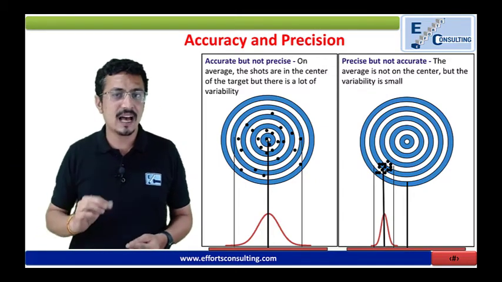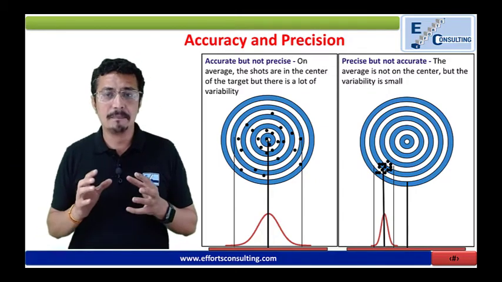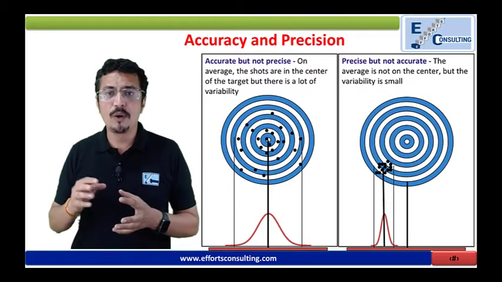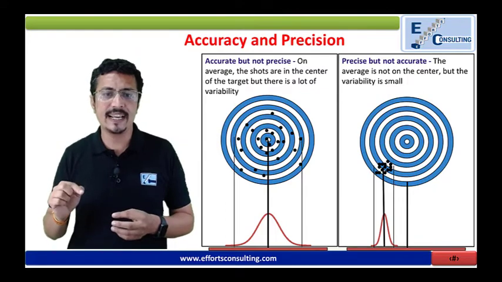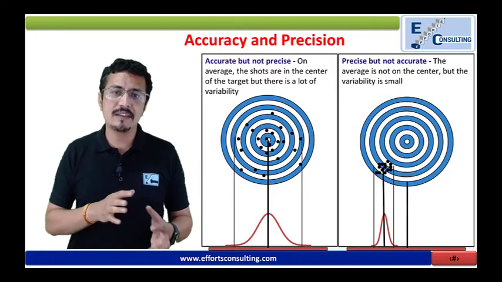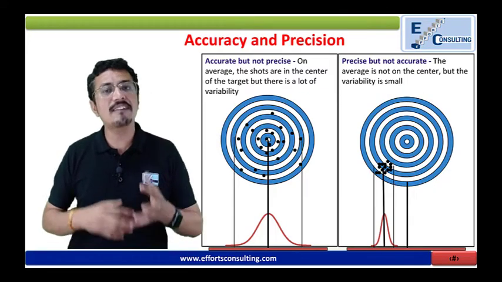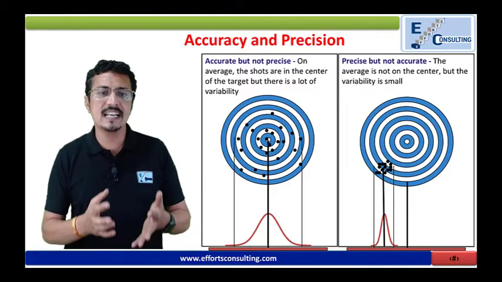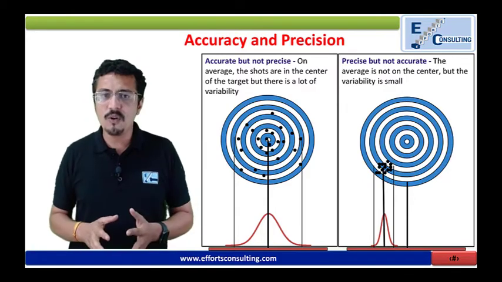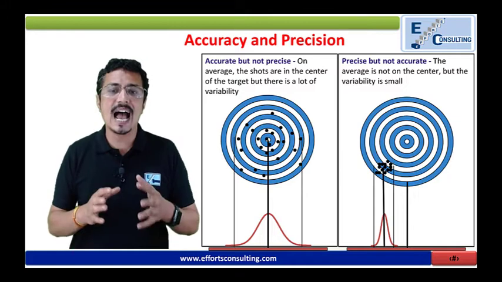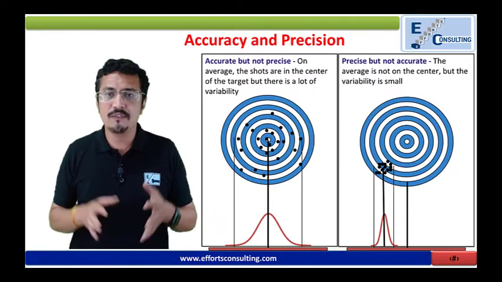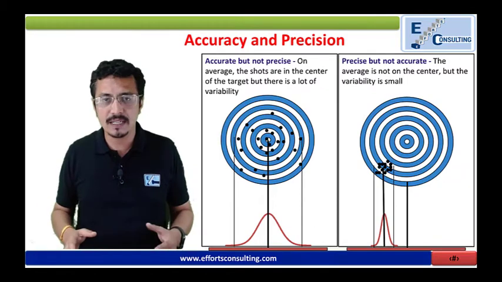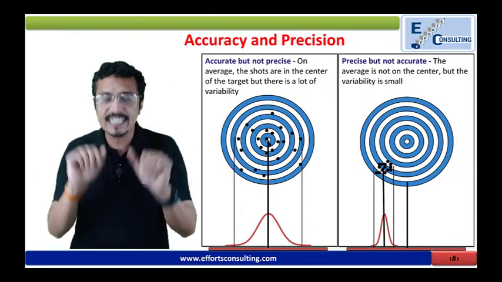Certain caps have a diameter of 4.2, 4.19, 4.18, and some have 3.85, 3.88, 3.89. The middle one is 4. That means I am producing within the tolerance limit, but the spread is more.